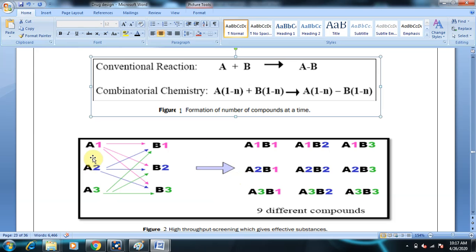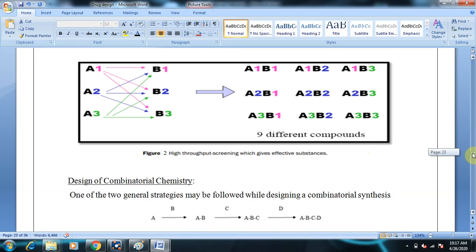After generation of compounds, you have three compounds in set A and three compounds in set B. Now when you go for synthesis, you get various combinations, that is 9 different compounds: A1B1, A1B2, A1B3. Similarly, A2B1, A2B2, A2B3. Similarly, A3B1, A3B2 and A3B3. So this is the diverse set of compounds which have been synthesized by combinatorial chemistry. From this, the actives can be identified and evaluated for biological activity. So that is high throughput screening.